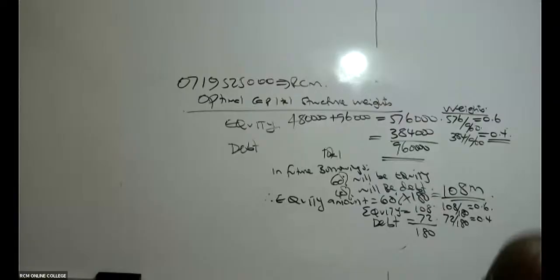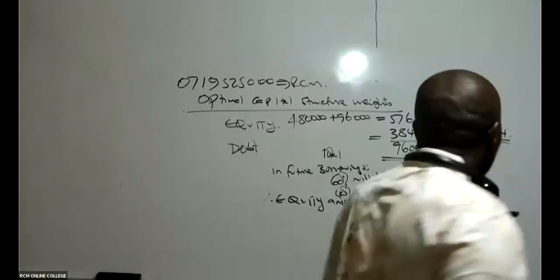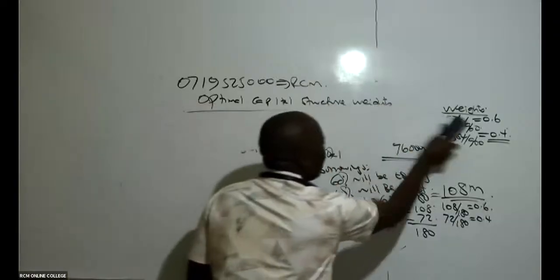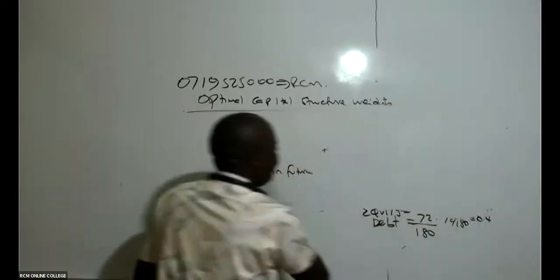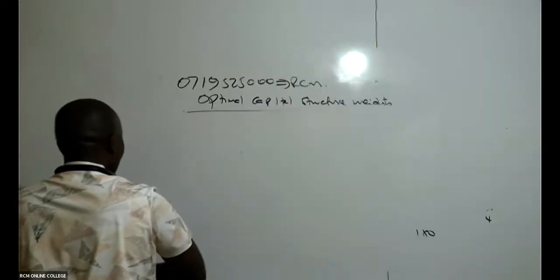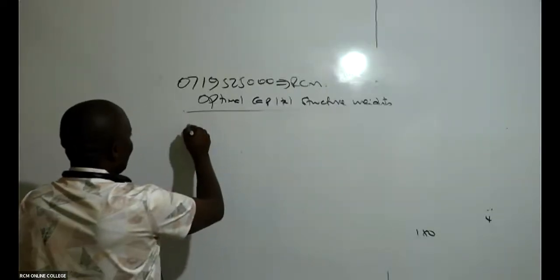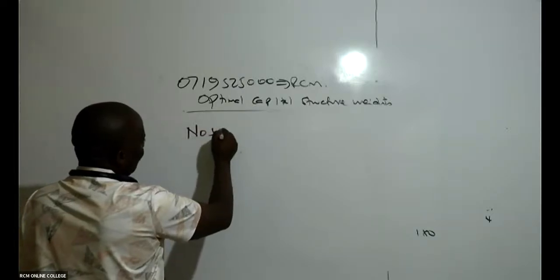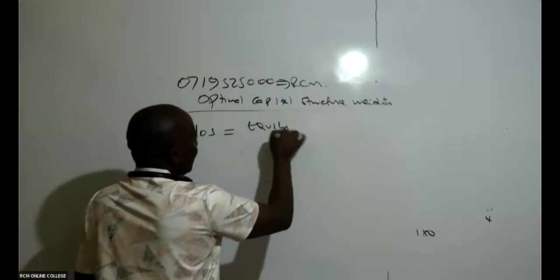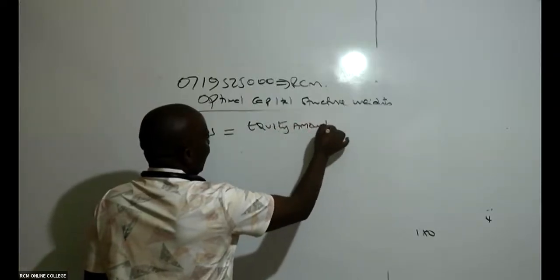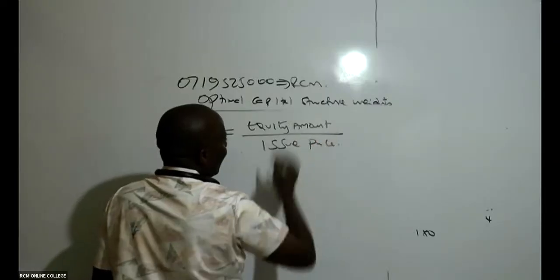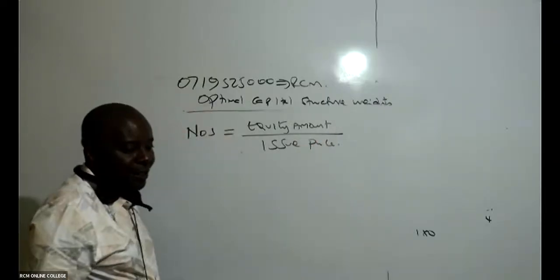To get the number of shares to be issued, the number of shares to be issued will be equal to the equity amount divided by the issue price.